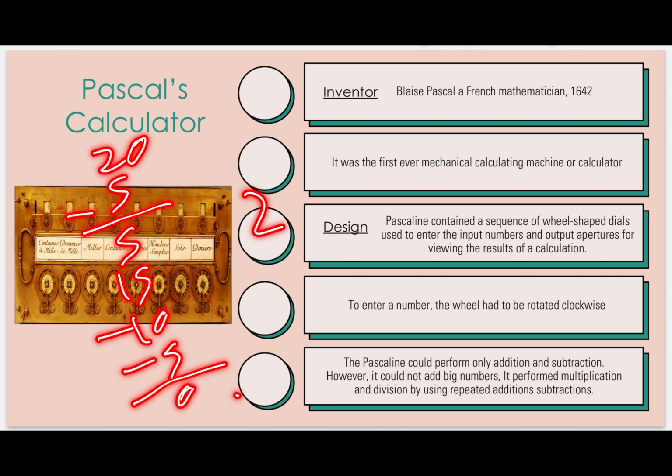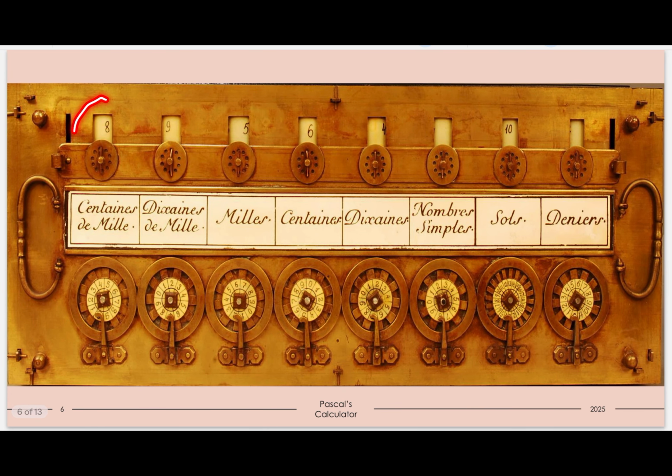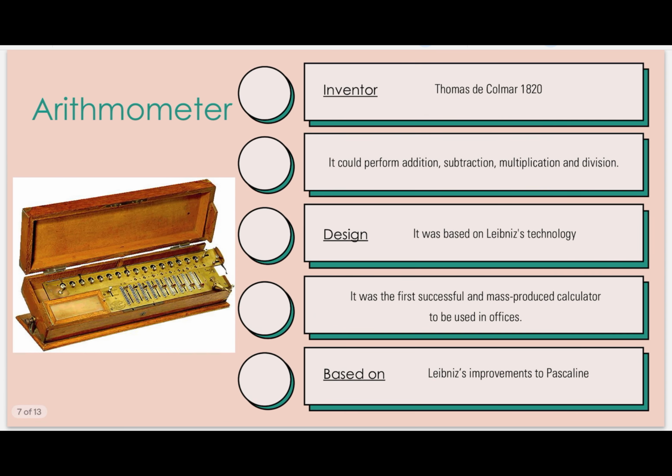See, 20 divided by 5, like this. It was hectic for division also. We need to perform repetitive addition and subtraction to do that. See here, you can see, from here you can insert the number and the calculator will give us the answer. 8 wheels. In which direction do the wheels move? In clockwise direction, right? And what is the specification? First ever mechanical calculator.